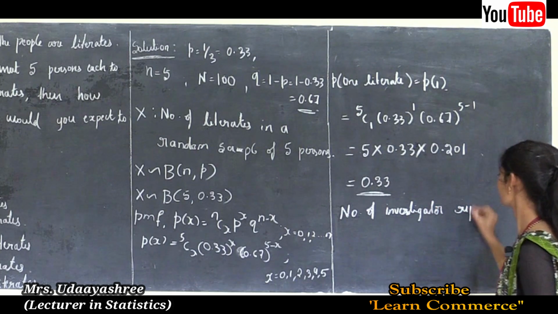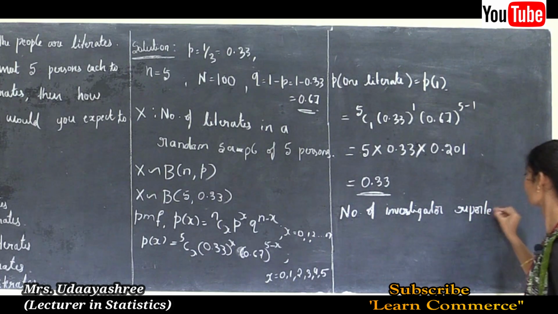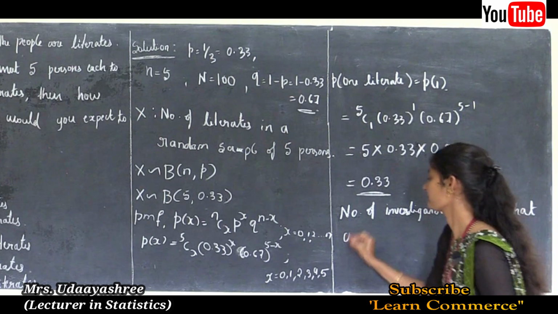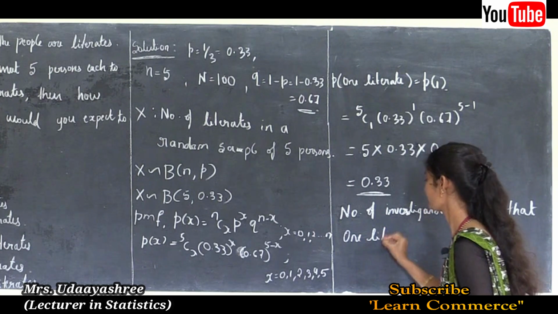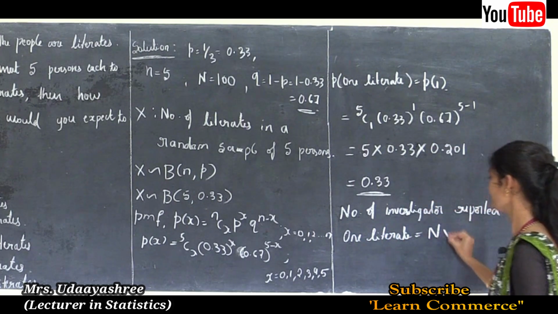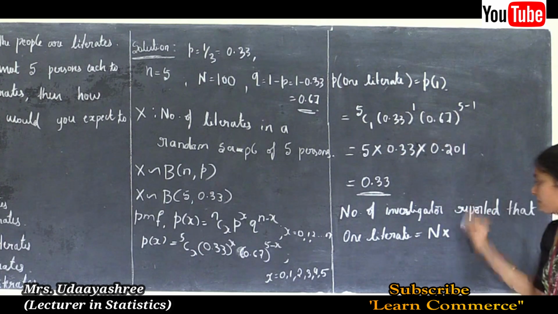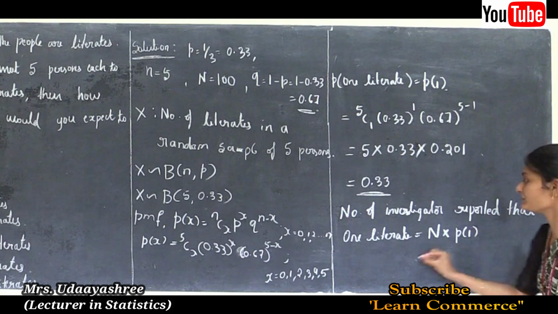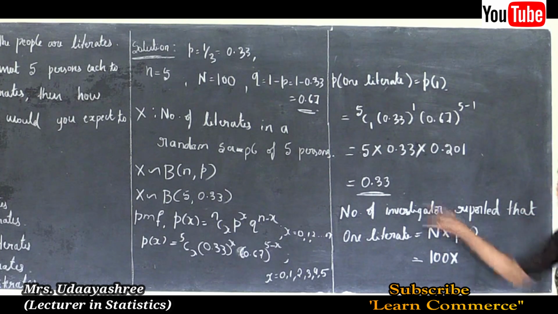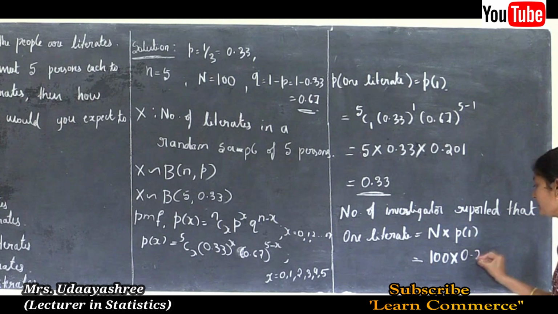Now next we need to calculate the number of investigators who reported one literate, that is N into P of 1. We know that capital N is 100. 100 into P of 1, which is 0.33.